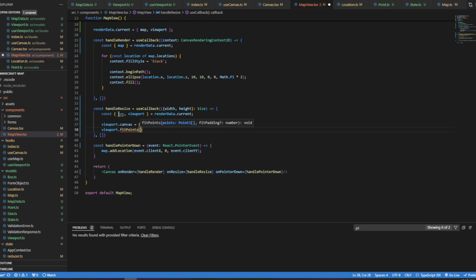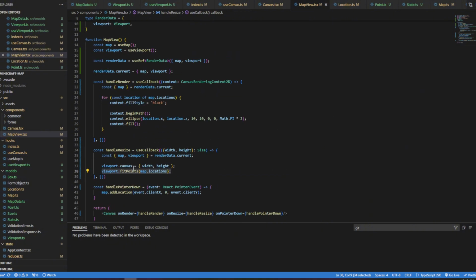And this takes points, which I think are map locations. Is that going to allow that? Yes, it is. And we're just going to use the default fit padding. So every time this happens, it should call fitPoints to actually fit the map to the points. That'll be good. That'll work.